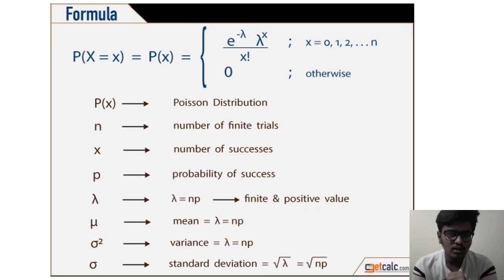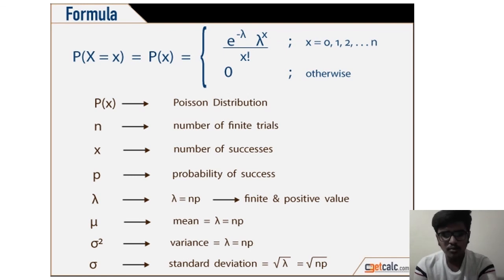Let us see another form. P of x equal to e power minus lambda into lambda power x by x factorial, if x equals 0, 1, 2, 3, and so on, and 0 otherwise.